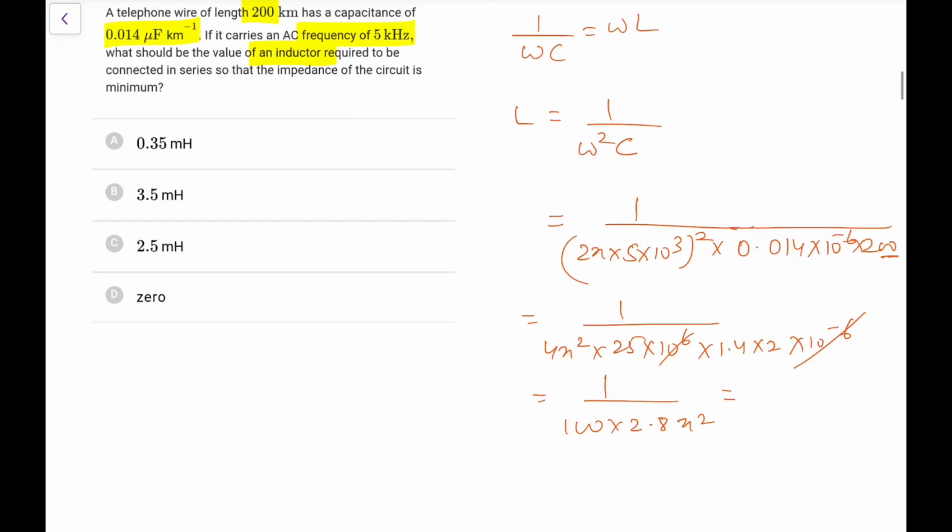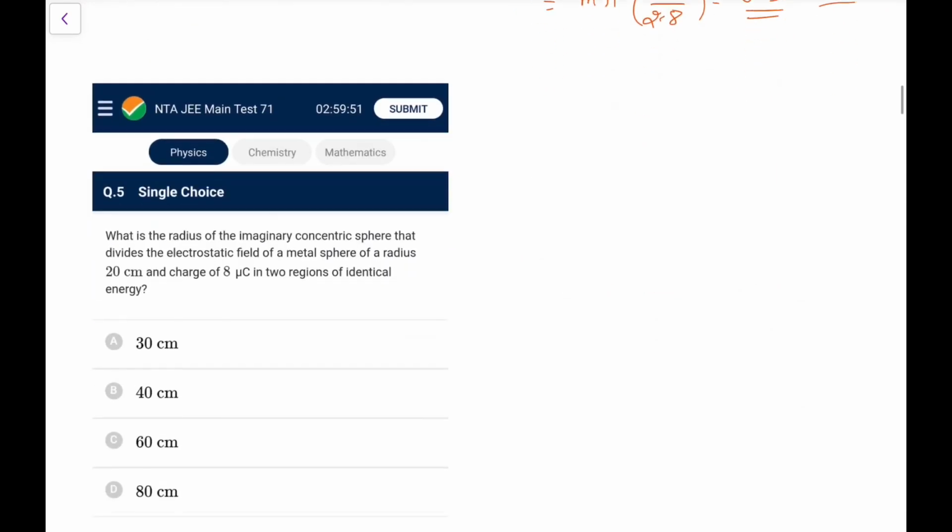And roughly the pi square, you take it as roughly 10, so it would be 10 to the power minus 3 upon 2.8. So in millihenry terms it would be 1 upon 2.8, and this would be approximately 100. You do 28 threes, we have 84, and the remaining would be 160. So it would be 0.35 closest, I think, approximately 0.35 millihenry.